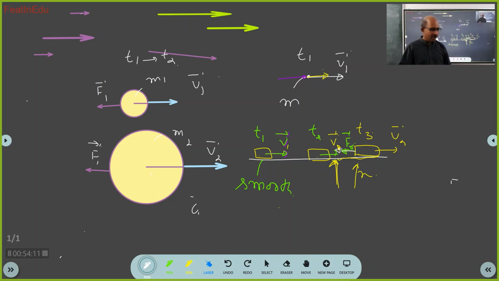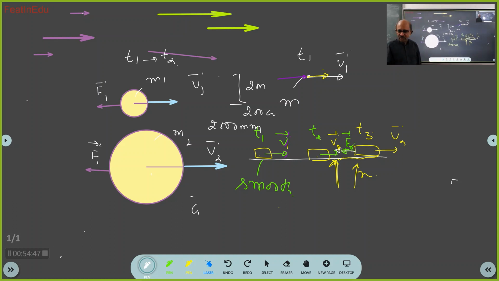Now see my height. I can express my height in feet or in centimeters. Yes, I can also tell my height in kilometers. Any problem? No problem. Now somebody's height is 2 meters. What is your height? 2 meters. What is your height? 200 centimeters. Who is correct? Both are correct. Or 2000 millimeters, my height. You are correct. Understood? Yes, sir. But then it is foolish to tell in millimeters.